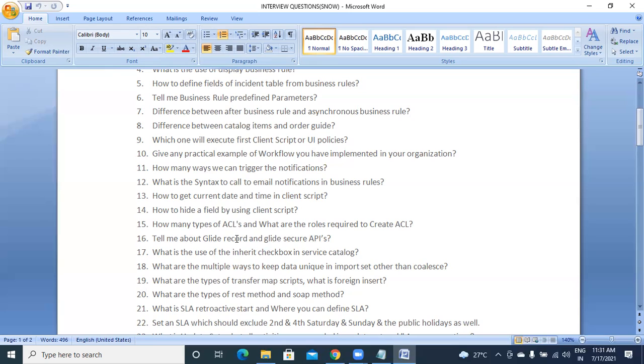Tell me about GlideRecord and GlideSecure API. This is also a new question. We have seen that from GlideRecord we can perform operations on our table database, right?